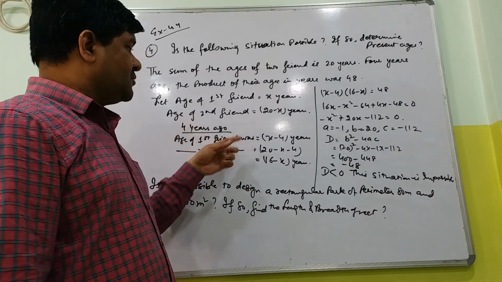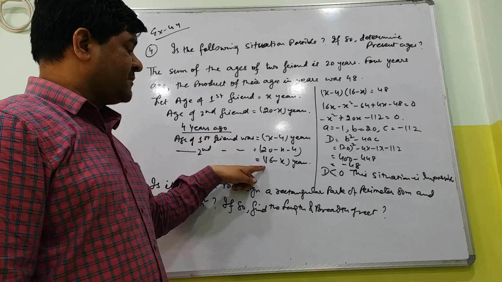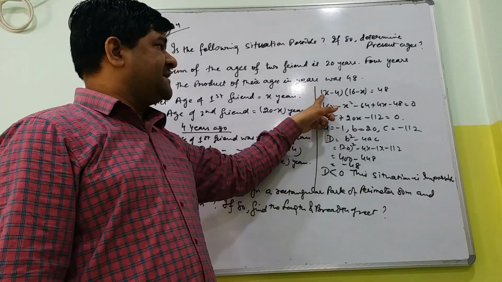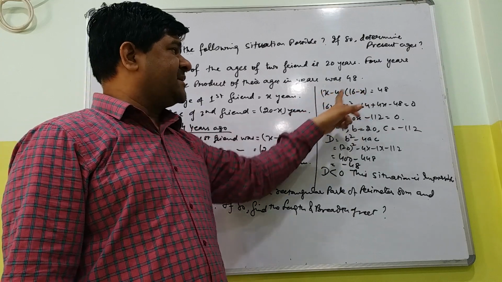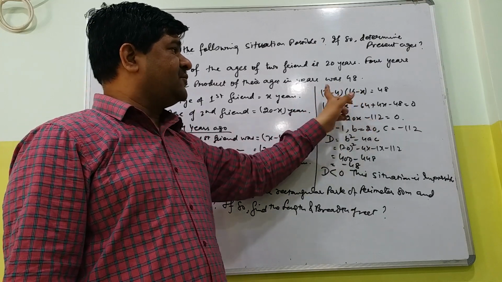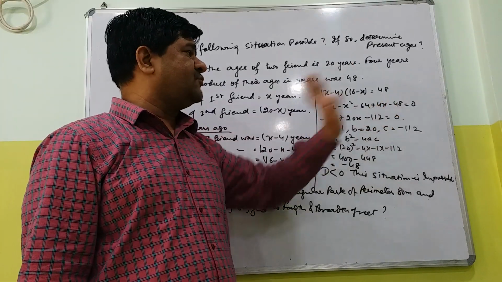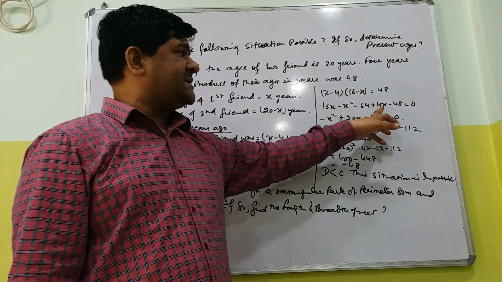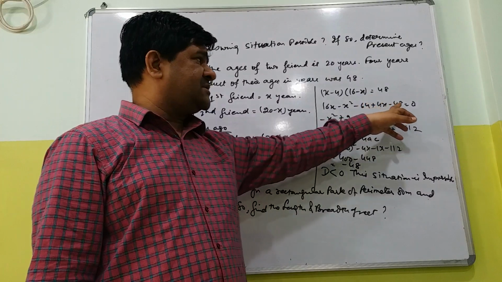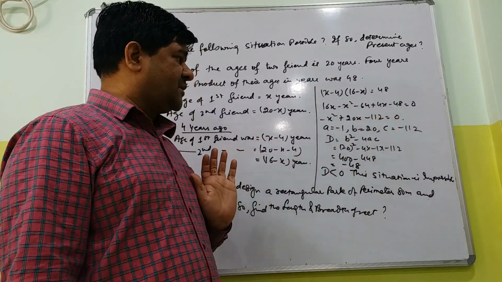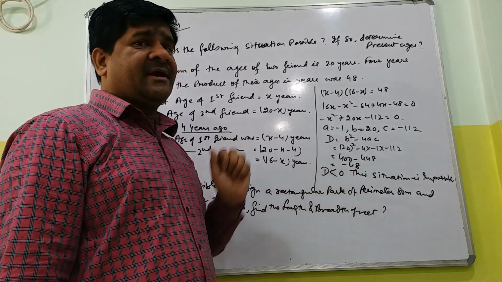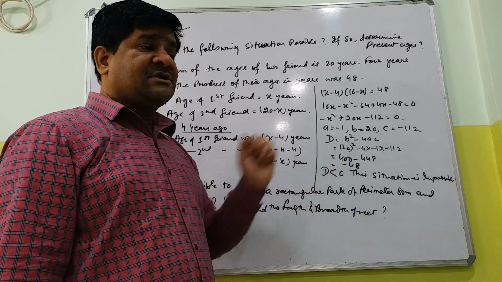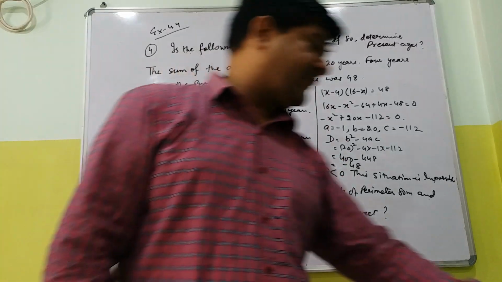So 4 years ago, the product of their ages, so x minus 4 into 16 minus x equal to 48. 16x minus x square minus 64 plus 4x minus 48 equal to 0. So minus x square plus 20x, 16 and 4, minus 64 minus 48 minus 112. On solving, you get D's value less than 0. So this situation is not possible, right?